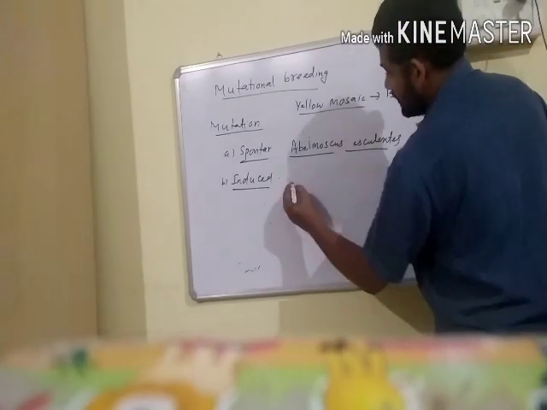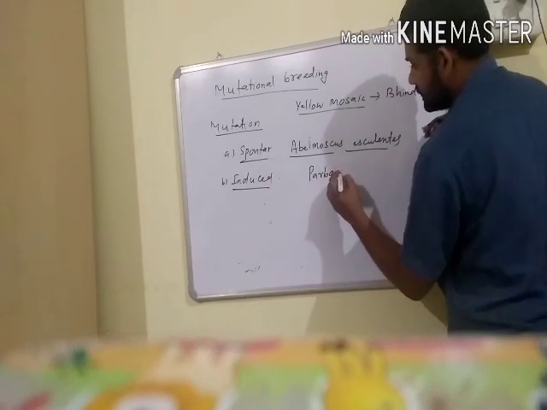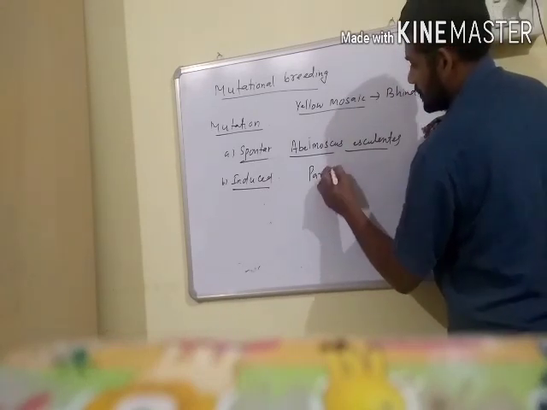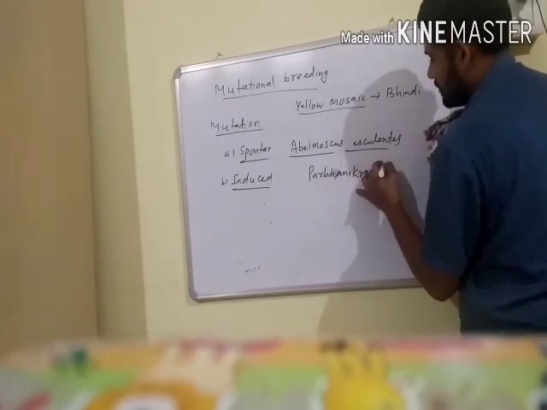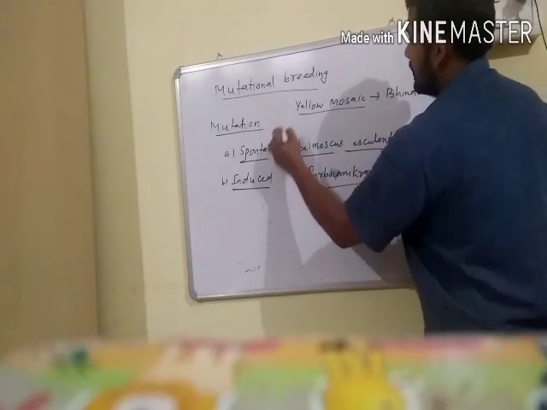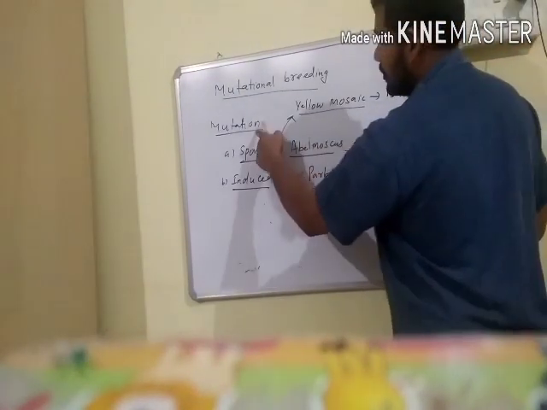This variety is popularly known as Parbhani Kranti. In Parbhani Kranti, the disease resistance against yellow mosaic virus is due to mutation.